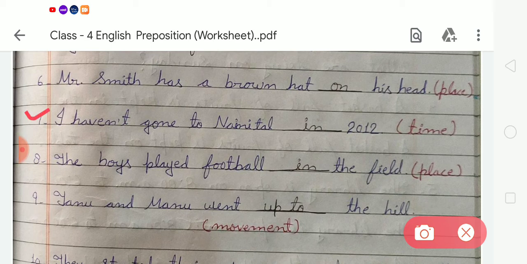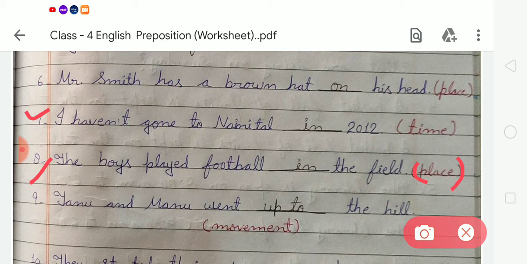Now come to the next, number 7. I haven't gone to Nainital in 2012. Here the kind is preposition of time. So we have to write in. Okay. Now number 8. The boys played football blank the field. Here the kind is place. So we have to write in.